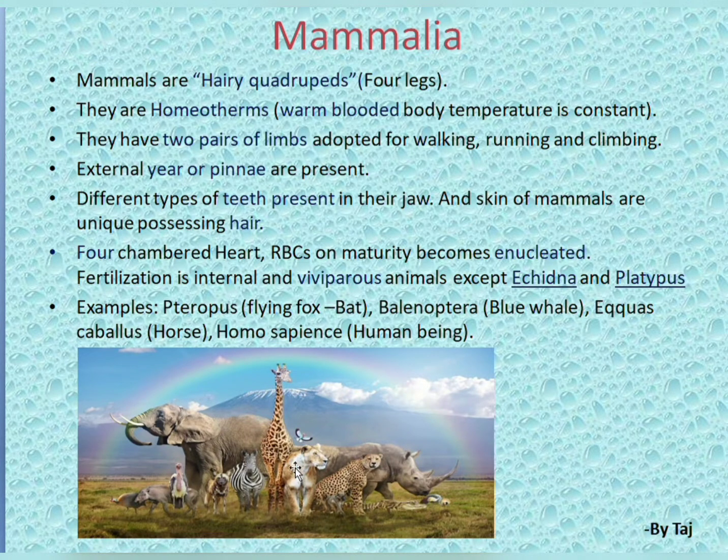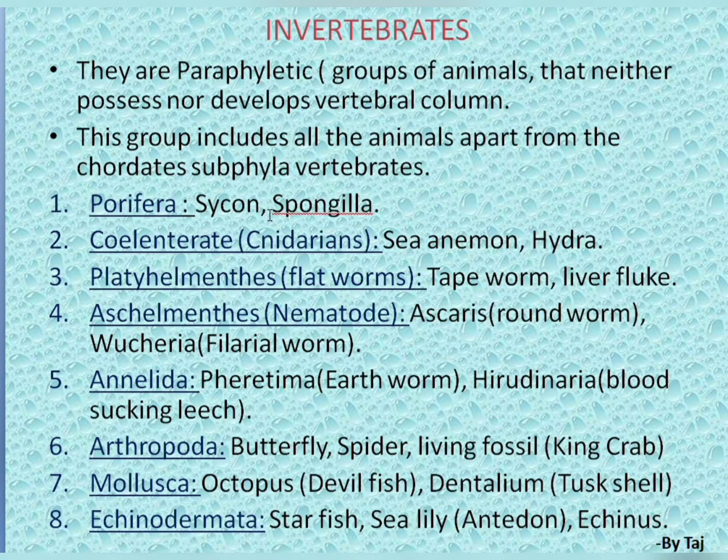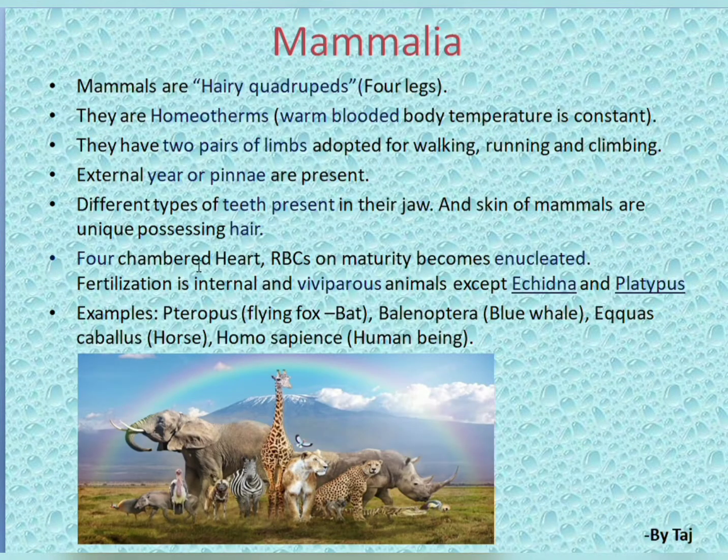They have a four-chambered heart, as you have observed in Aves also, and RBCs become enucleated on maturity. Before maturity the RBC is nucleated, and after entering maturity it becomes enucleated.